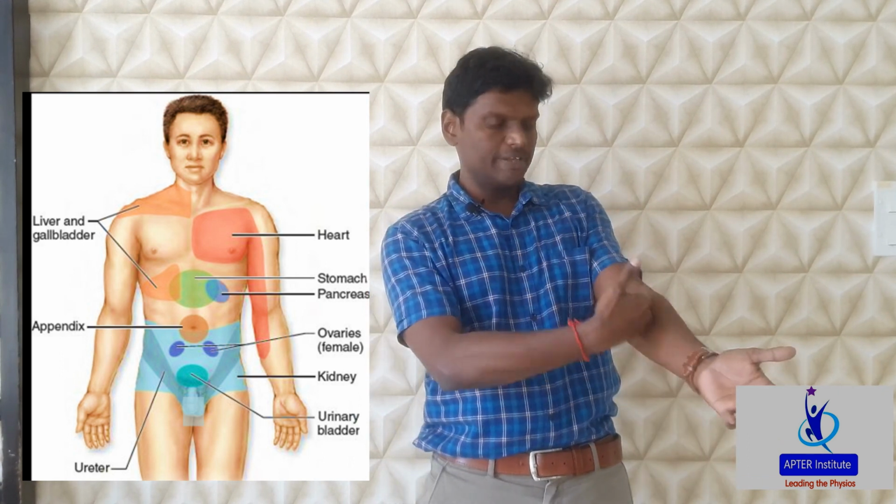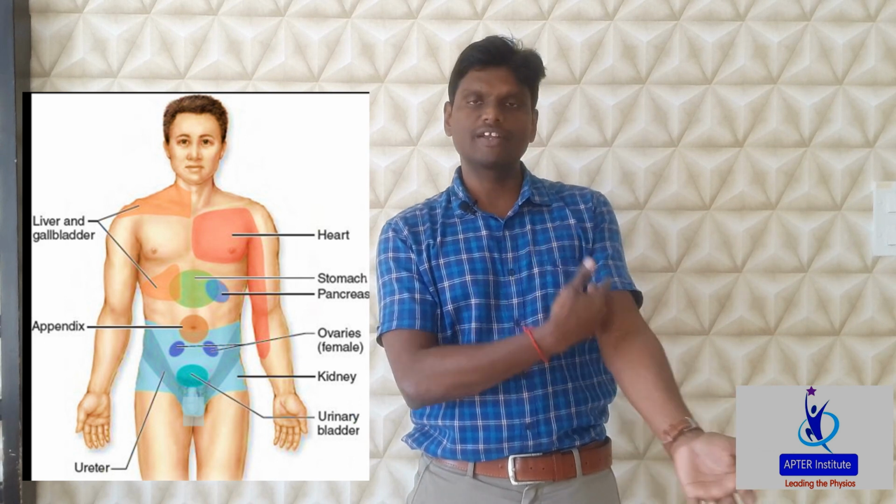Rather, the pain can be felt in the left arm. Sometimes it can even go to the jaw. Similarly, in an appendix problem, let's say somebody has appendicitis, the pain is not necessarily felt here. Rather, the pain will be felt in the front of the abdomen. These are all examples of visceral referred pain, where the problem is in one area and is referred to another area.